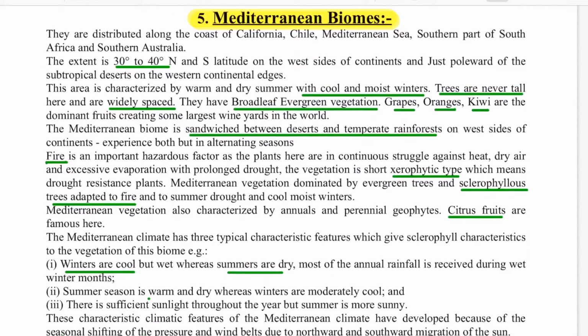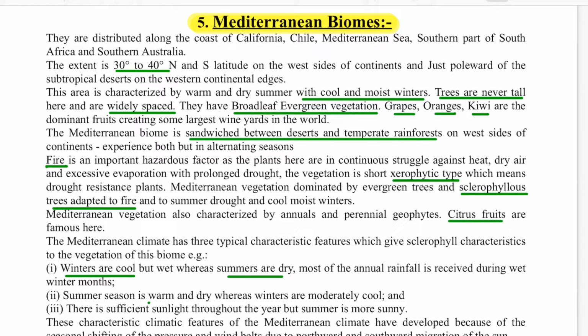Next, the last biome for this lecture is your Mediterranean biome. This is a very special biome, because the most important feature why we study this biome throughout is that it does not have any rainfall in summer. It has a wet winter, which is very abnormal. Why? Because if you call it winter, there is no warmth. If there is no warmth, there is no evaporation. If there is no evaporation, there will be no condensation. No condensation, no precipitation. So how come they have wet winters?